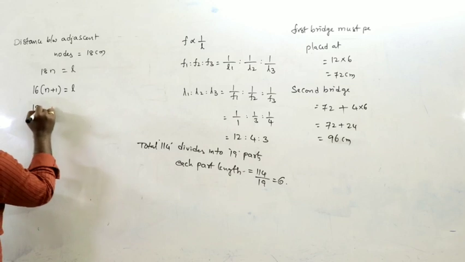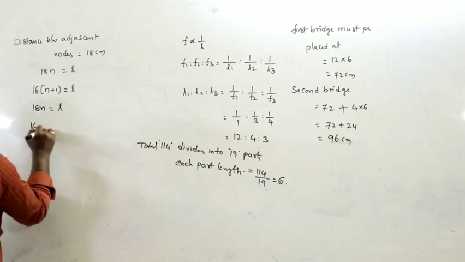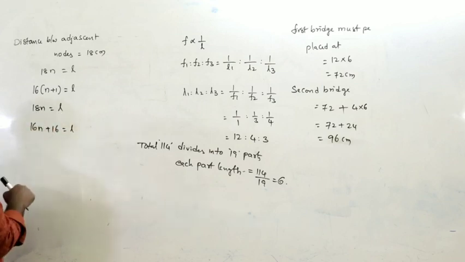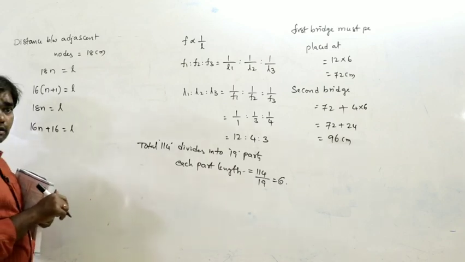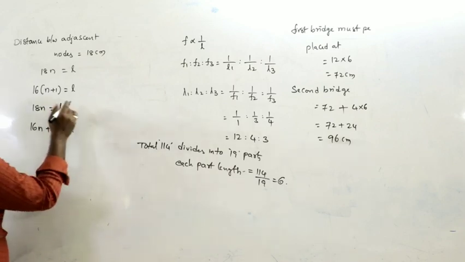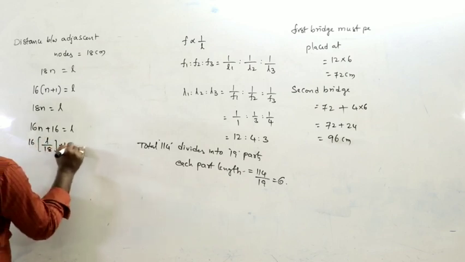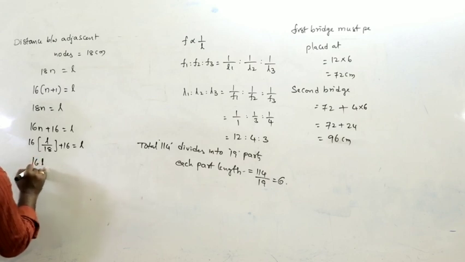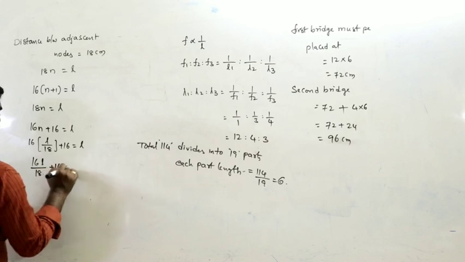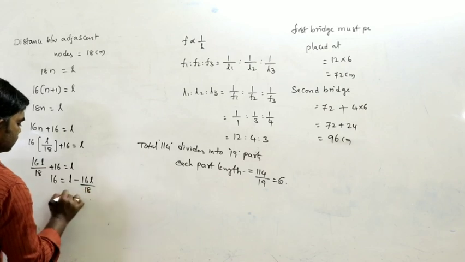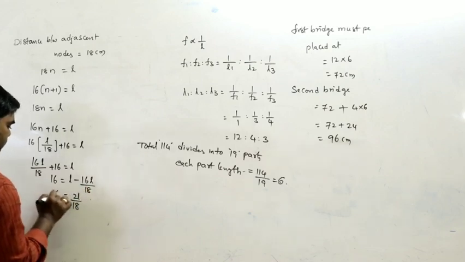See here, 18n is equal to L, 16n plus 16 is equal to L. So based on this, n is equal to L by 18. Then 16 times L by 18 plus 16 is equal to L. 16 is equal to L minus 16L by 18, how much? 2L by 18.